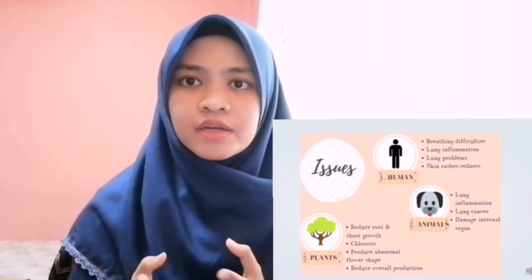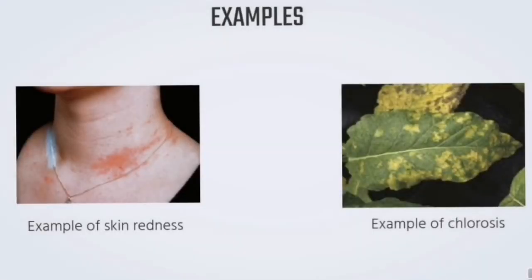So that's all for the issues of nickel. Here are examples of the effects of nickel on humans and on plants. The first shows redness on human skin, around the neck, and the second shows the chlorosis that happens in the leaf, where the leaf experiences a yellowish color.